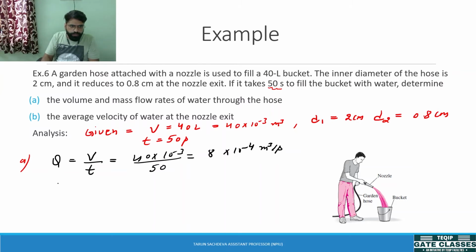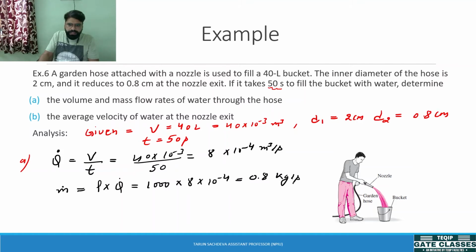Now he wants to know the mass flow rate. So mass flow rate will be equal to, as this is water, the density into Q. Q dot will be the mass flow rate. This is the density of water, we know 1000, and Q we have already found out. So it comes out to be 0.8 kg per second. This is very simple. Okay.